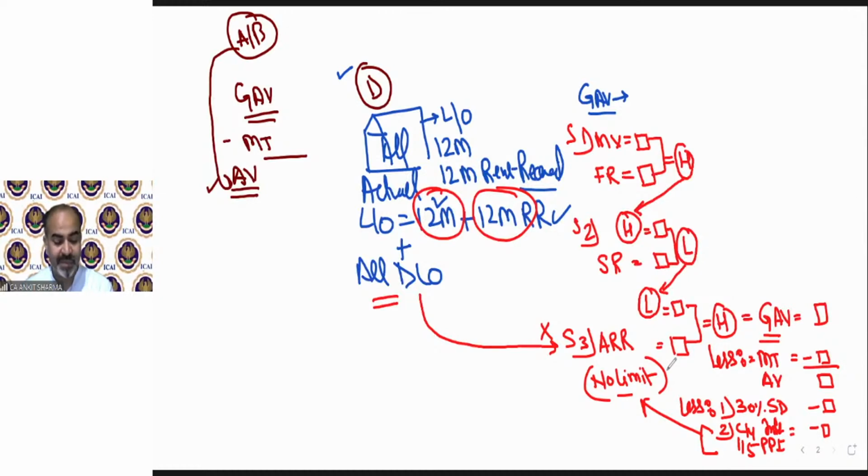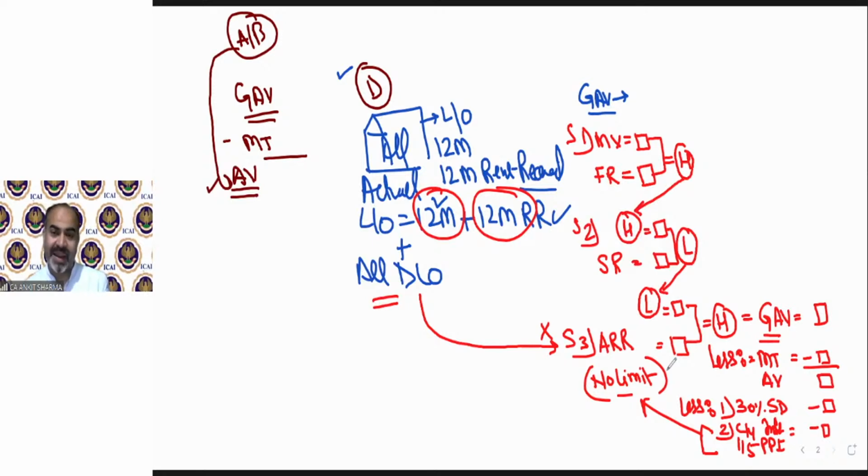So that was case number D. There is only just one thing extra we need to calculate in case of D, that is called GAV. So GAV is municipal value, fair rent, whichever is higher. Higher is needed to be compared with standard rent, whichever is lower. That lower will automatically be your GAV in case of deemed let out, because you would not have any ARR. But if you have actual let out, you have to compare that lower value to ARR, and the higher will be your GAV. After GAV, you need to deduct the municipal taxes, deductions, and interest with any limit under both regime.